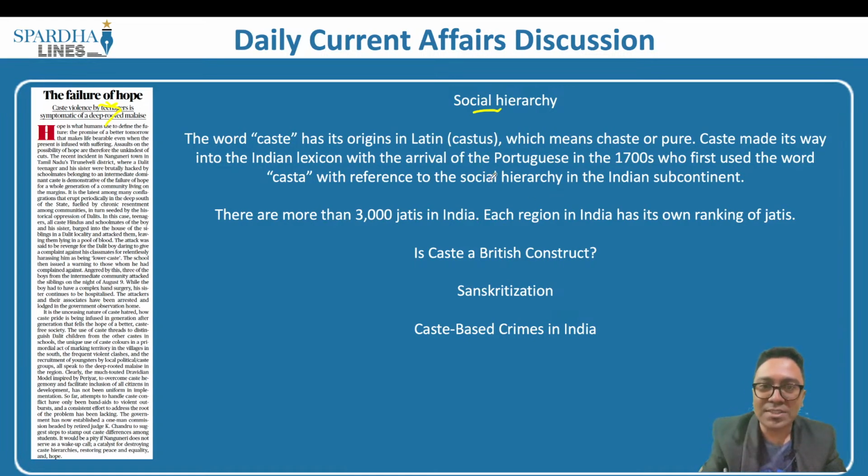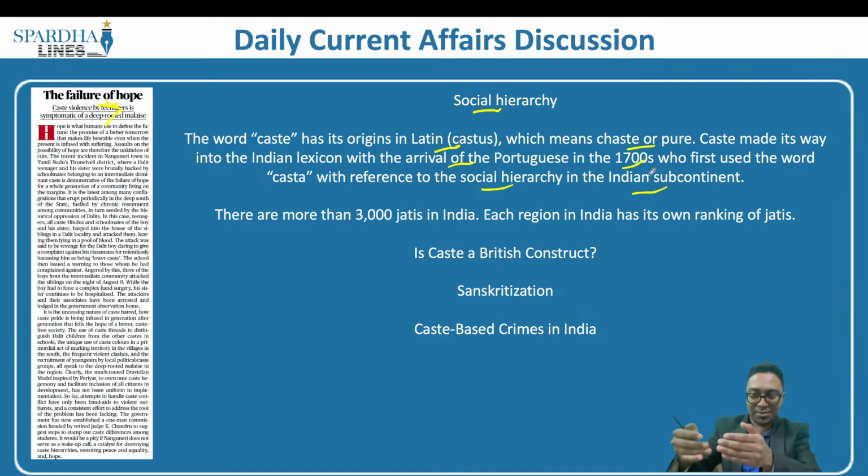The word caste has its origins in the Latin castus, which means pure. Caste made its way into the Indian lexicon with the arrival of the Portuguese in the 1700s, who first used the word casta with reference to the social hierarchy in the Indian subcontinent. So this is not attained by knowledge, this is not attained by a person through his hard work. The minute a person is born in a specific group, he will remain in that particular social hierarchy for the entire lifetime. That is what is called caste.